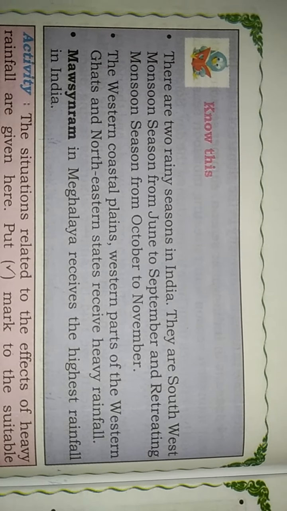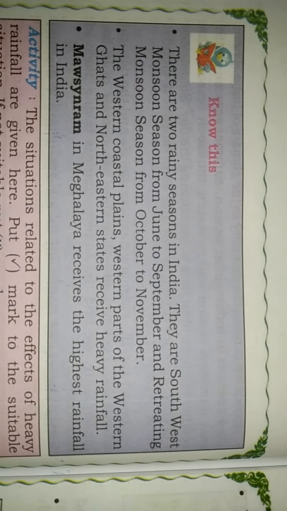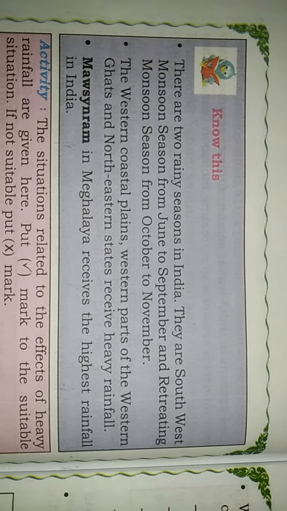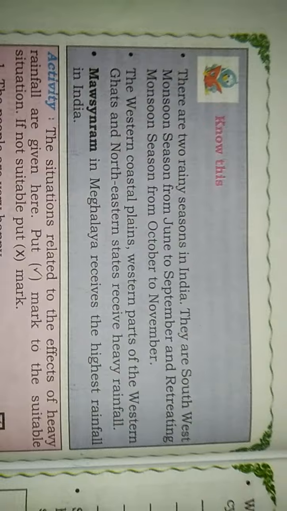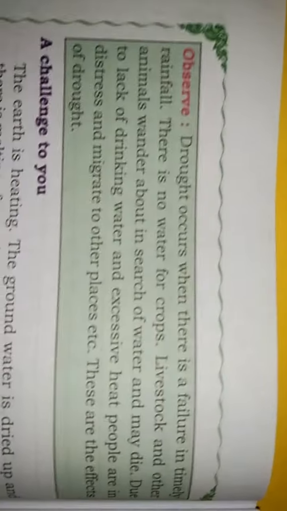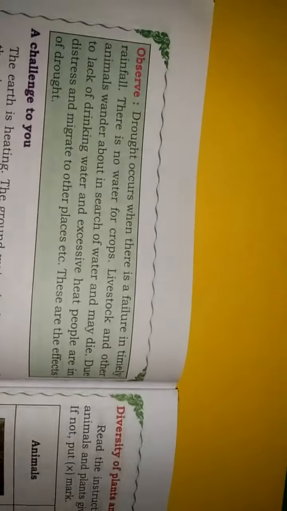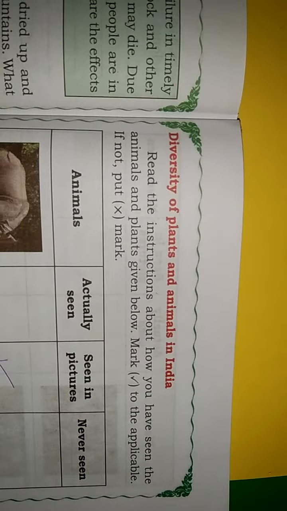Good morning, children. Today we are going to discuss the two rainy seasons and their durations, which part and which area of India receives the highest rainfall, the situations related to the effects of heavy rainfall, and droughts, which occur when there is a failure in timely rainfall, and also the diversity of plants and animals in India.